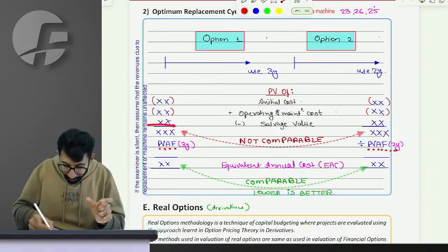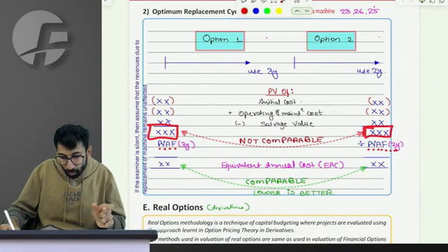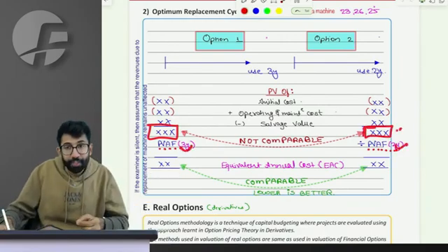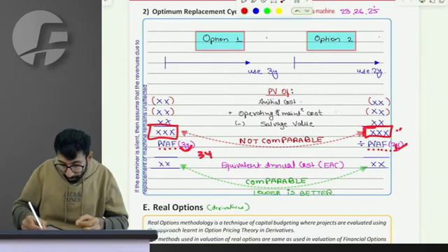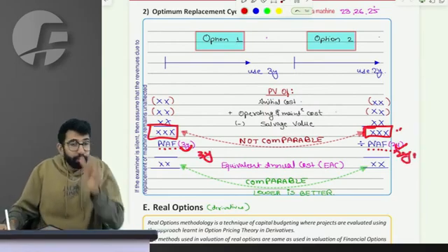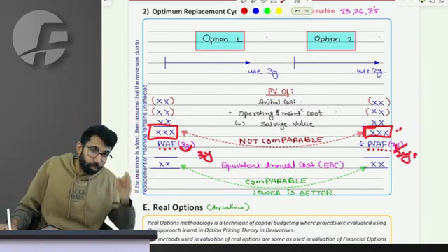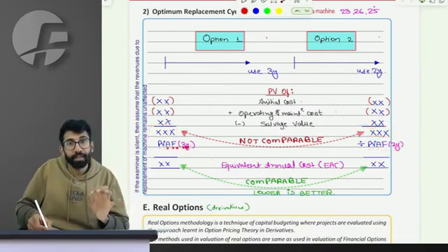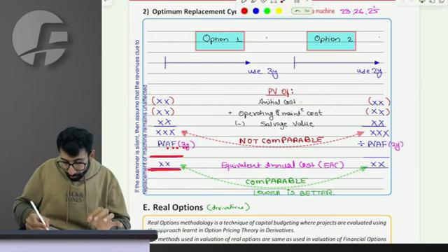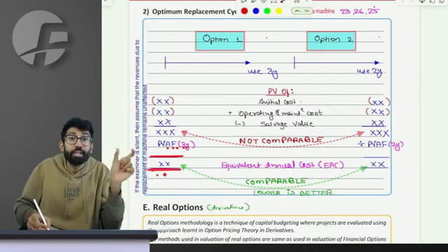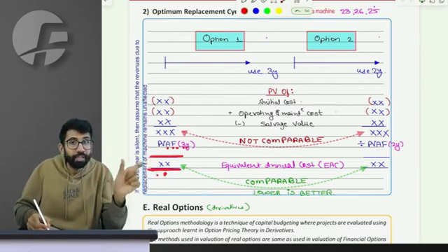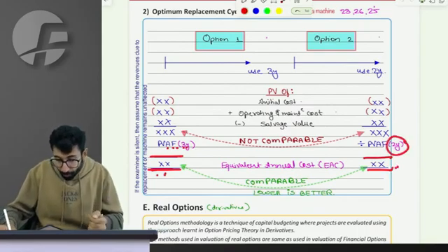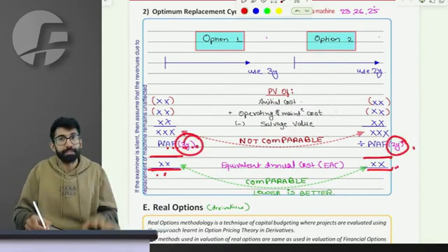So if I have the present value of future annuities and I divide by the annuity factor of 3 years and 2 years respectively, will I be able to find the amount of annuity of every year? Yes. Dividing by the 3-year annuity factor gives me the equivalent cost of every year. This also gives me the equivalent cost of every year, but for 2 years, and here it is for 3 years.